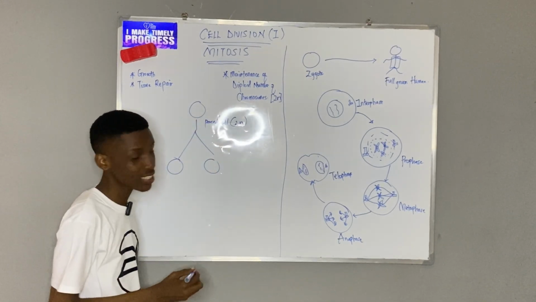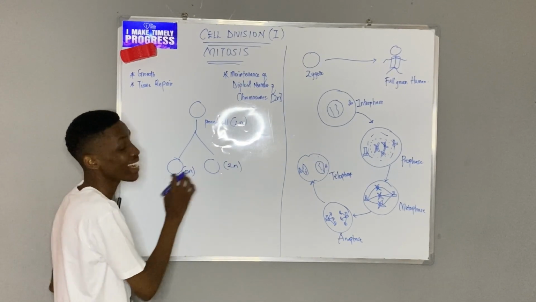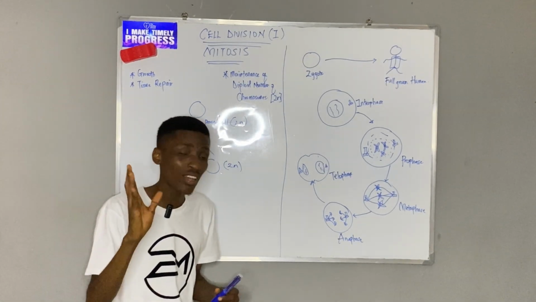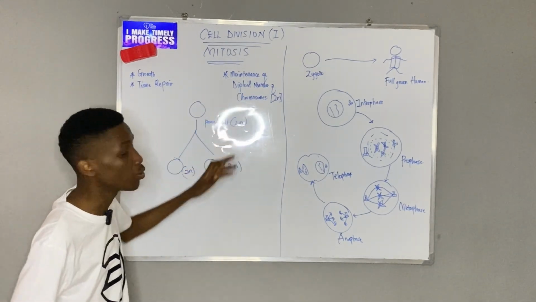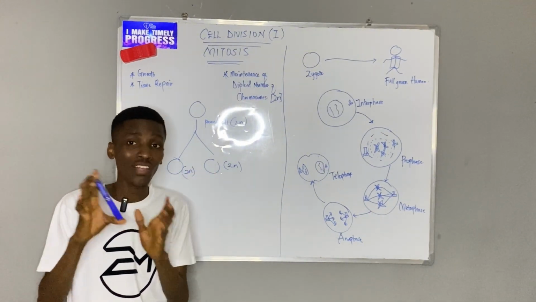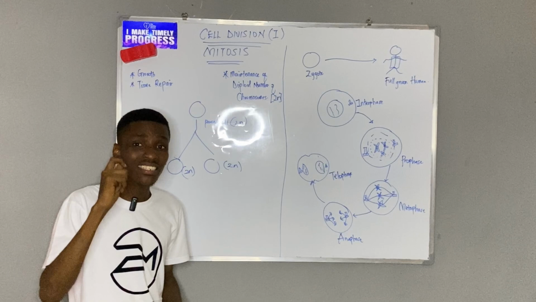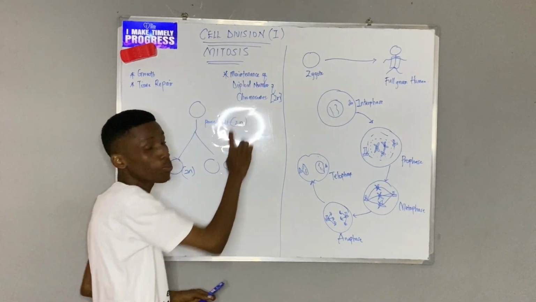And these two daughter cells are still diploid, and they are identical to each other. So please observe what I said. In mitosis, the parent cell divides into two identical daughter cells that have the exact same number of chromosomes as the parent cell. So there's maintenance of diploid number.